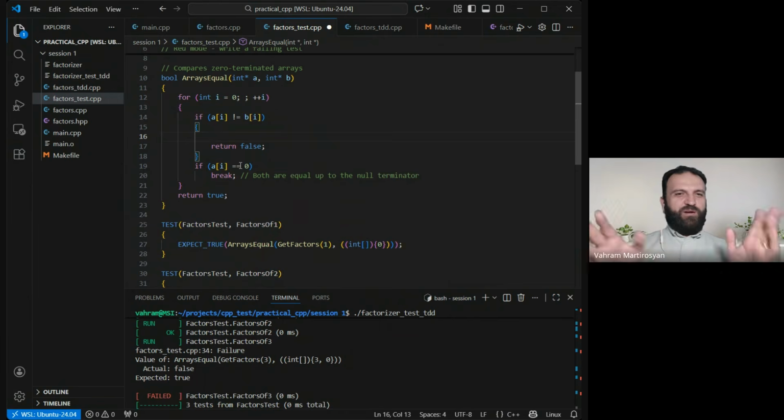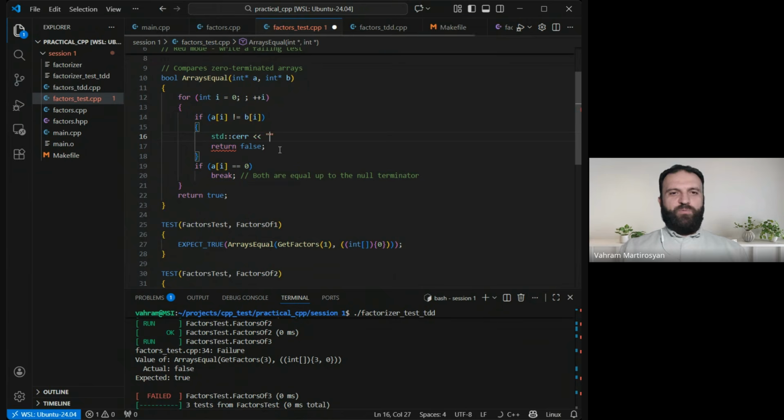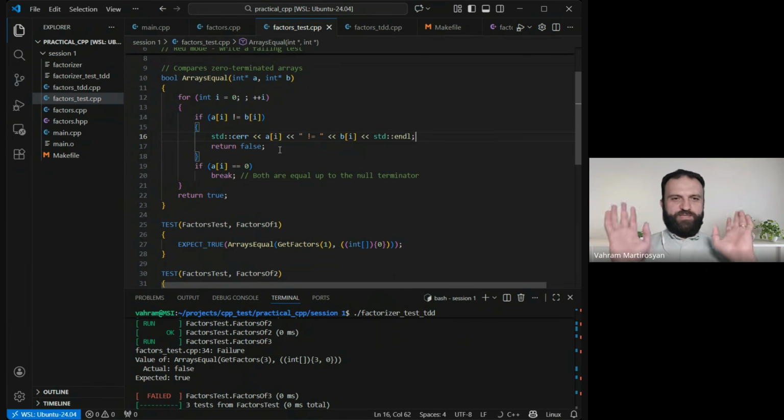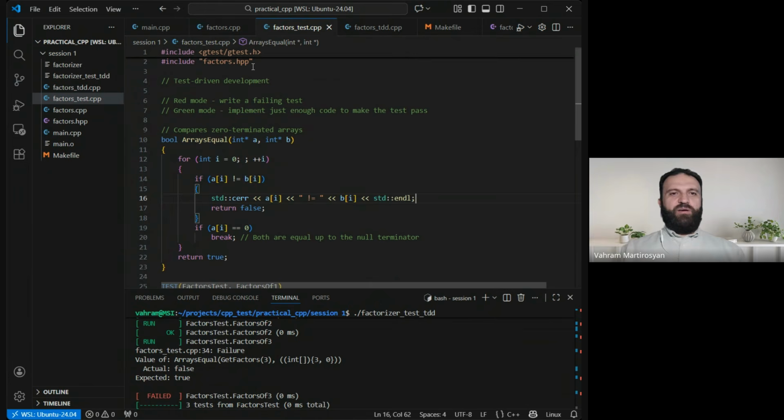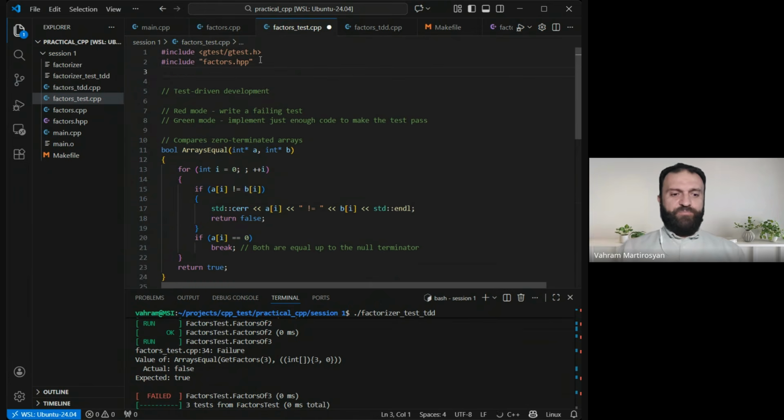But as we are in this zero terminated array situation, we need to kind of go through it. Okay, I'm just going to print what values are actually different. Okay, so AI is different than BI. This is what we print, and I need to include something. Include IOStream.